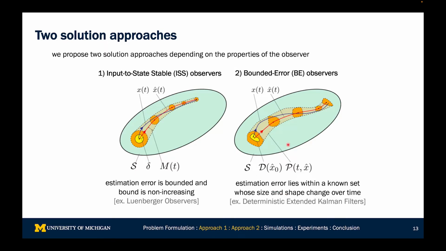And in bounded error observers, we're going to allow the shape and size of this to change over time. Over here, you can see that the size of the uncertainty is decreasing constantly in time, whereas over here, it's possible, especially at the end over here, that the size of the uncertainty set can grow.